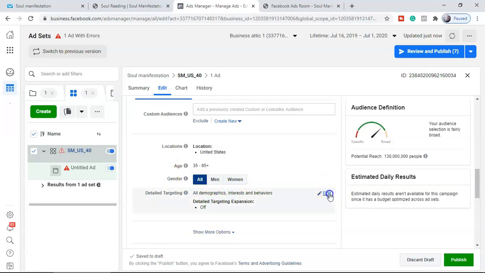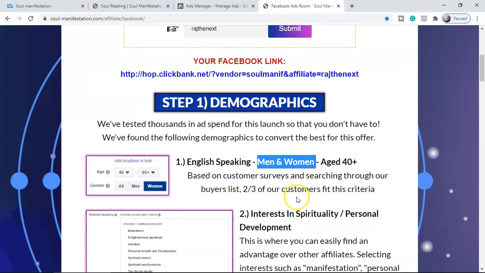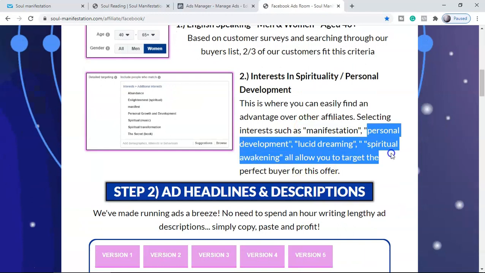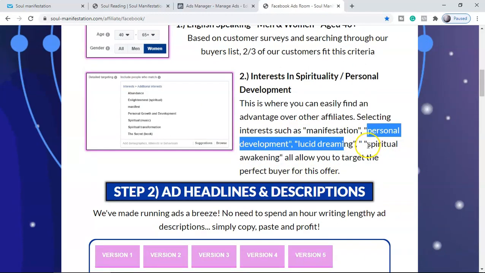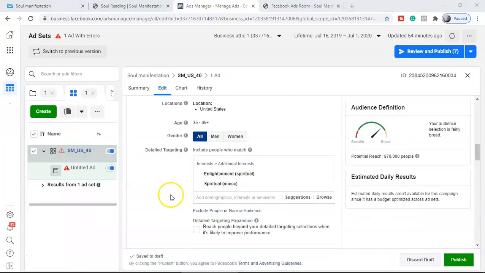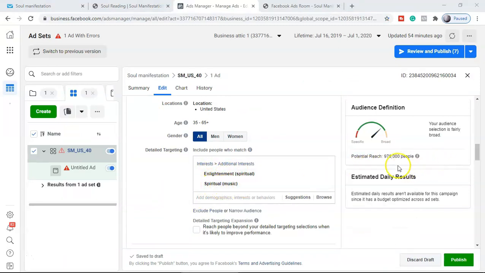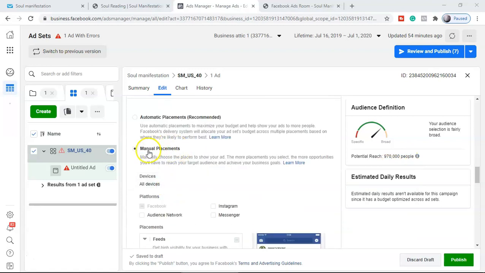And then, guys, the interests. If you see here, they have given some of the interests like manifestation, personal development, spiritual awakening. These are the key interests where they are getting a lot of good conversion. So spirituality and personal development, which they have already given. I'm going to do the same thing here. I have selected two of these interests, that is enlightenment and spiritual. With this, the potential reach is 970,000, which is very fine to target. For me, it's okay.